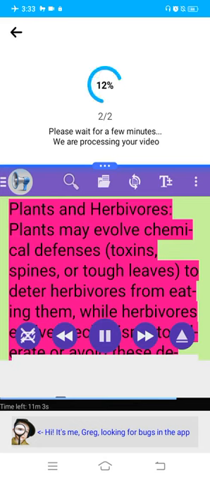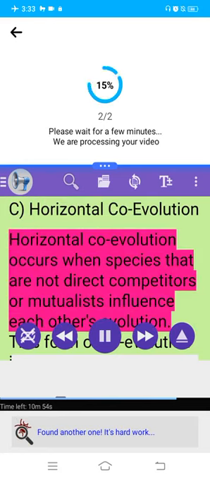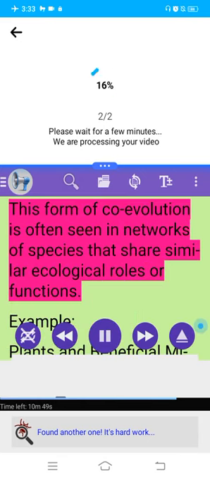Plants may evolve chemical defenses, toxins, spines, or tough leaves to deter herbivores from eating them, while herbivores evolve mechanisms to tolerate or avoid these defenses. C. Horizontal coevolution. Horizontal coevolution occurs when species that are not direct competitors or mutualists influence each other's evolution. This form of coevolution is often seen in networks of species that share similar ecological roles or functions.